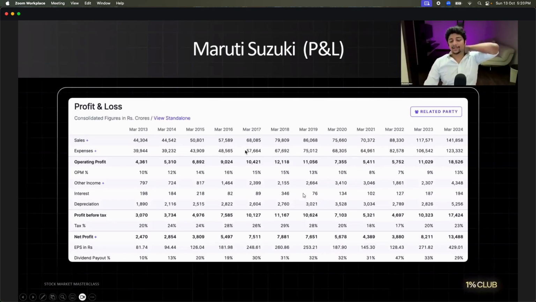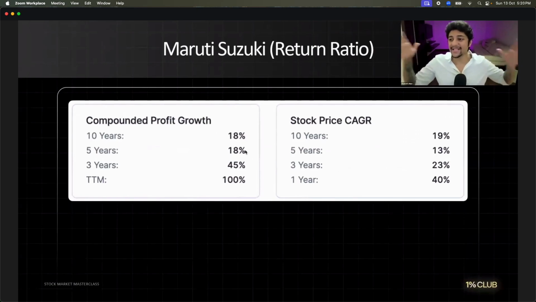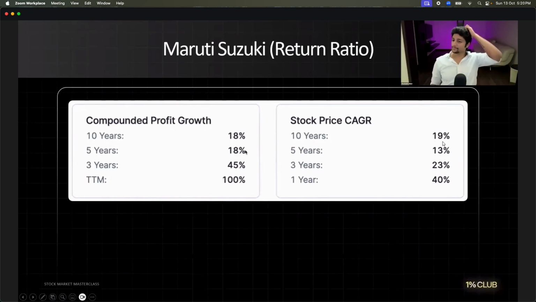Now, what about return ratios? This stock, if you had invested in this stock over the last 10 years, it has given you an average return of 19%. Remember in the start of this session, we spoke about some percentage. What did we say was a good percentage? Anything above 15, 16 is good. This company, which is Maruti Suzuki, one of India's largest auto players, is giving you 19% CAGR.